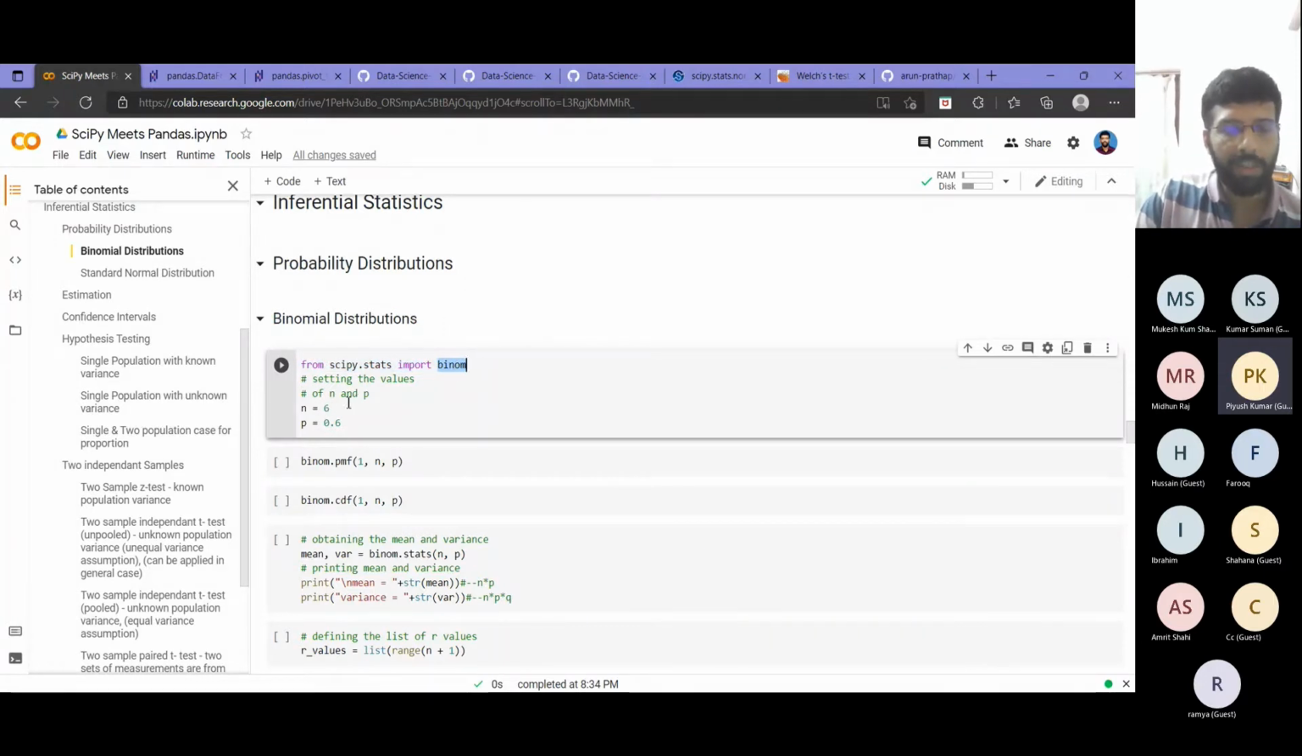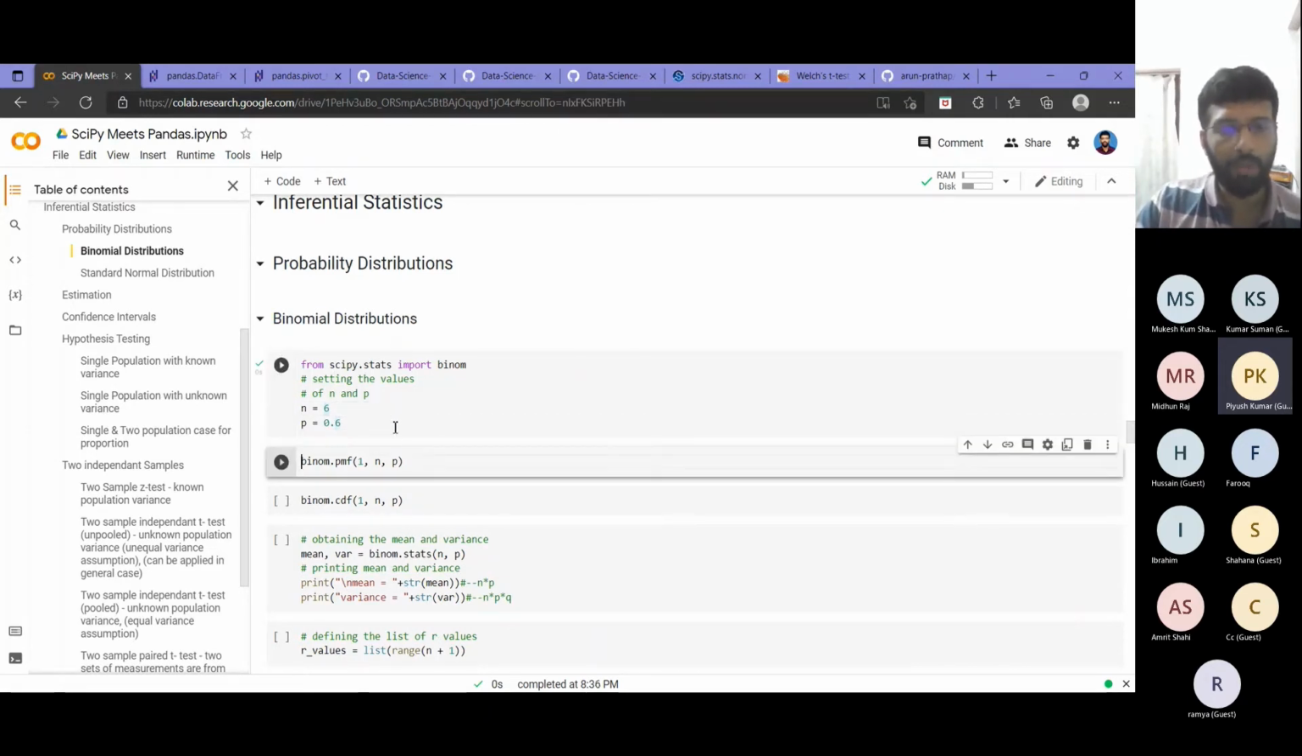Then binomial distribution, we know that it is characterized by an n and p, where n is the number of trials and p is the probability of success in any one trial, right? So if you see a dice example, I throw a die 6 times. The probability of each time getting a 1 is 1 by 6, right? So that will be my n and p. Here I have considered an example where n is 6 and p is 0.6.